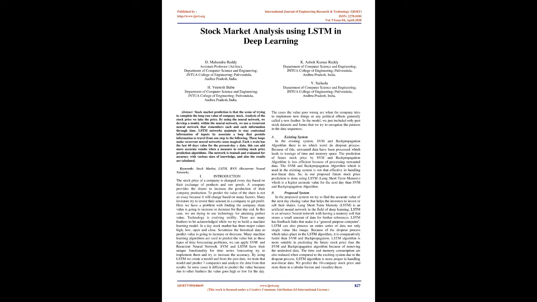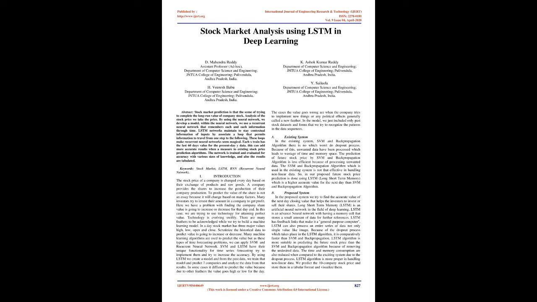Many investors try to invest their money in a company to get profit. Here we have the problem of finding whether the company share value is going to increase or decrease for that day end. In this case, we are trying to use technology for attaining a precise value. Technology is evolving swiftly. There are many features to be acknowledged while we try to build a machine learning model. In a day, the stock market has four major values: high, low, open and close. We scrutinize the historical data to predict whether the value is going to increase or decrease.